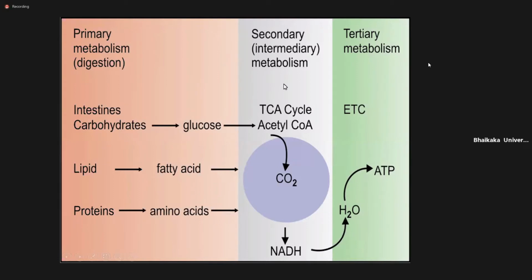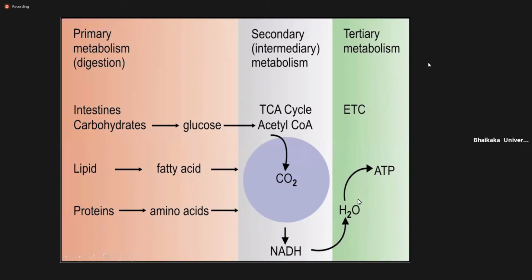In the second stage of biological oxidation, these monomolecules go into the TCA cycle and form NADH and FADH. These then go into the third stage of metabolism, the ETC cycle.